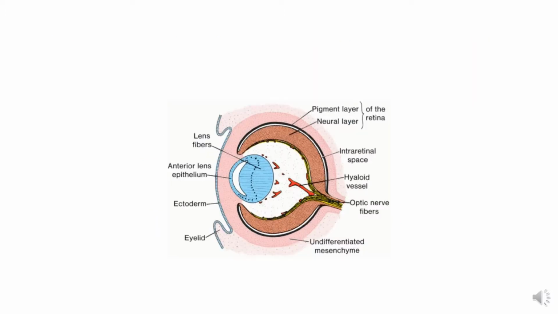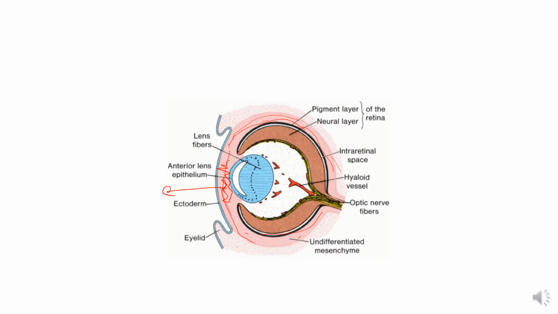You can see here the optic cup and the whole of the developing eyeball is surrounded by the mesenchyme. And in the fifth week, the area between the lens and the ectoderm is also filled up by the mesenchyme. Now, this mesenchyme is mainly derived from the neural crest cells. The fate of this mesenchyme differs in the anterior and posterior part of the developing eye.